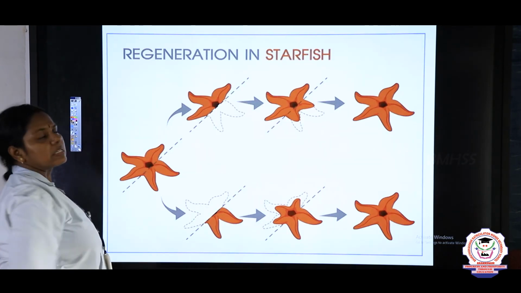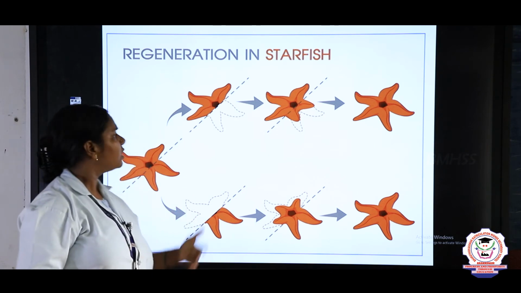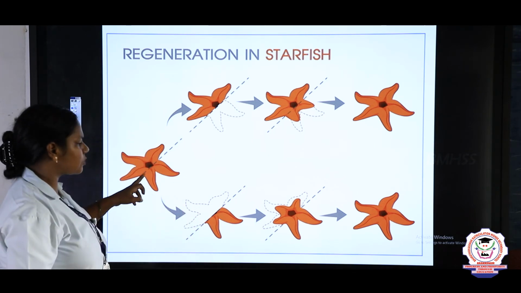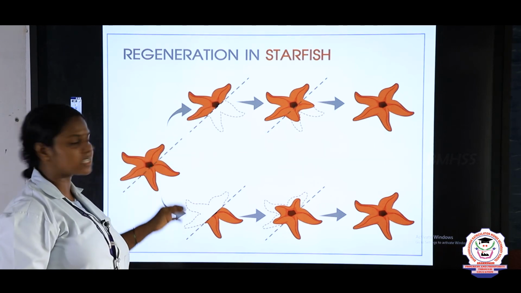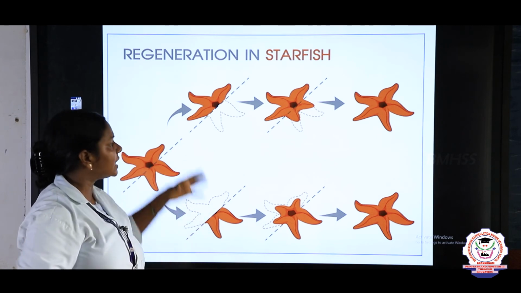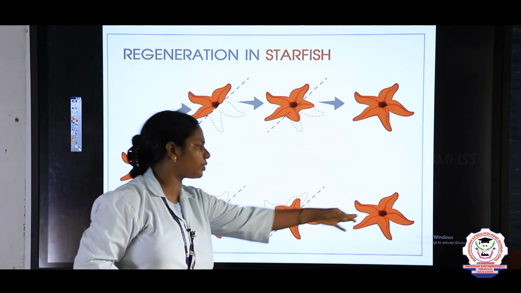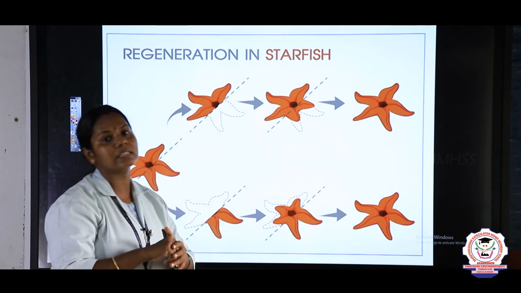And the starfish exhibits a high power of regeneration. What do you mean by regeneration, children? Just look into this picture. Suppose any arm of the starfish is lost during an injury, the starfish has the capacity to regenerate the lost part.